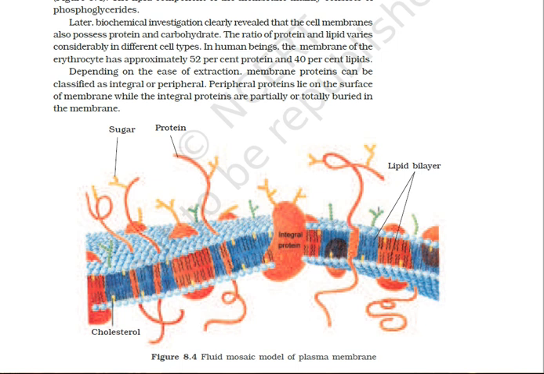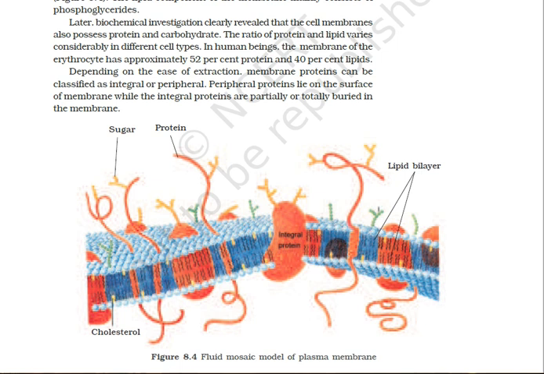The functions of the cell membrane are forming the cell boundary, that is compartmentalization and maintaining individuality, as well as protecting the cell protoplasm, helping in transport and selective permeability. It also helps in recognition of substances.